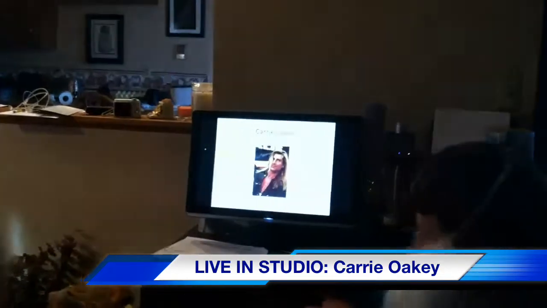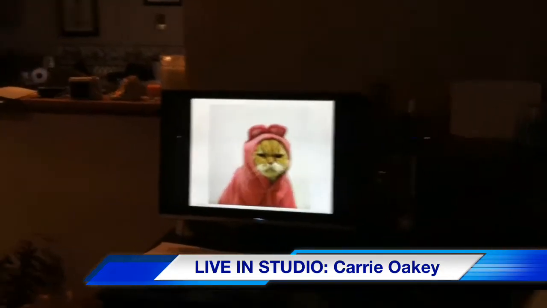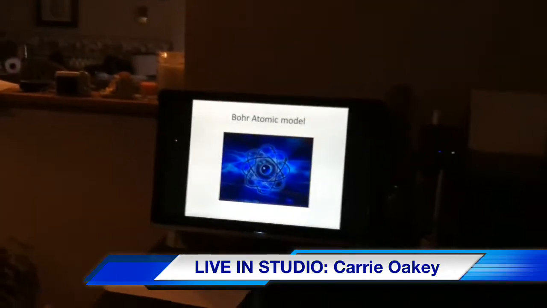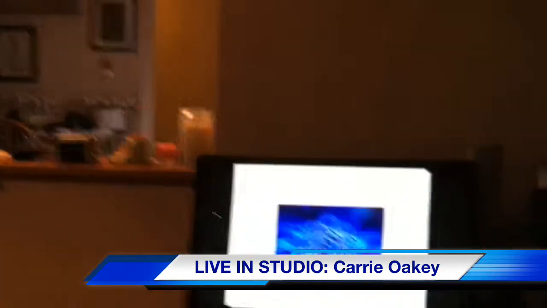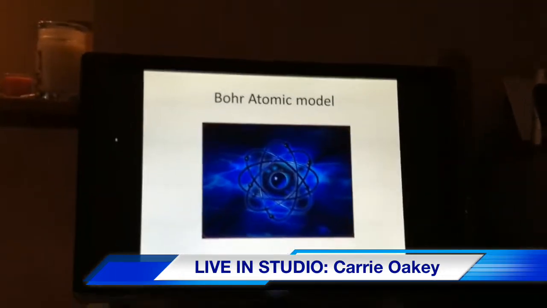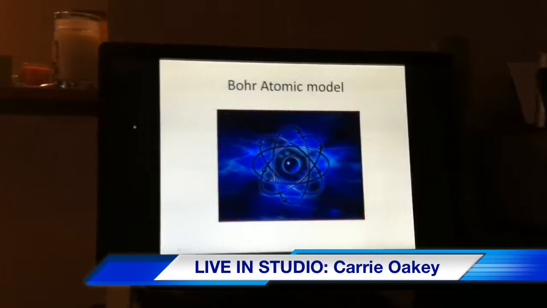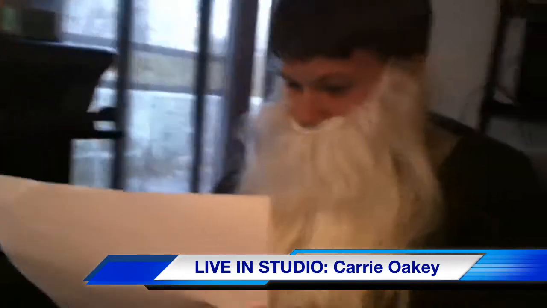Now I'm going to show you a picture of Bohr's model. Oh, wrong picture. The Bohr atomic model, right here, as you can see. Now I'm going to tell you the scientific discoveries and inventions that derived from this model's advancement: the production of the atomic bomb.